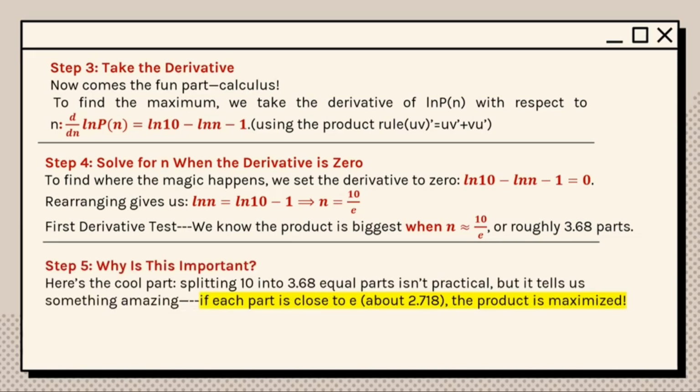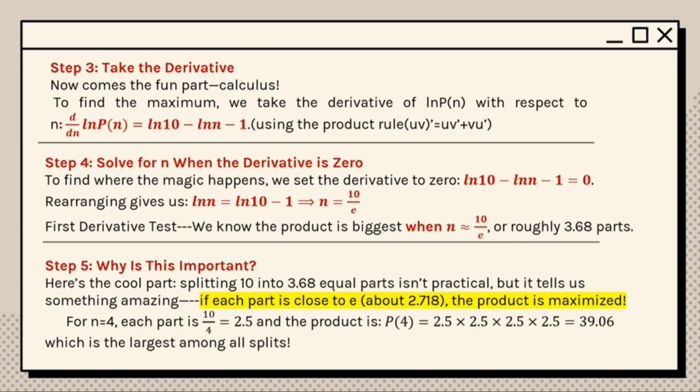Why is this important? Here's the cool part. Splitting 10 into 3.68 equal parts isn't practical, but it tells us something amazing. If each part is close to e, the product is maximized. In the case of 10, for n equals 4, each part is 2.5, and the product is P4 equals 39.06, which is the largest among all splits.